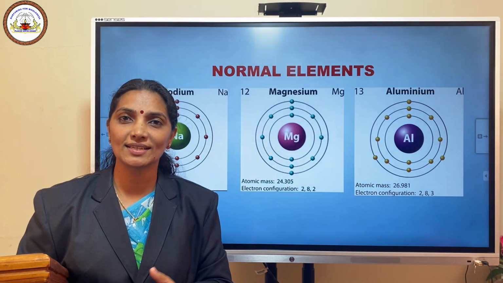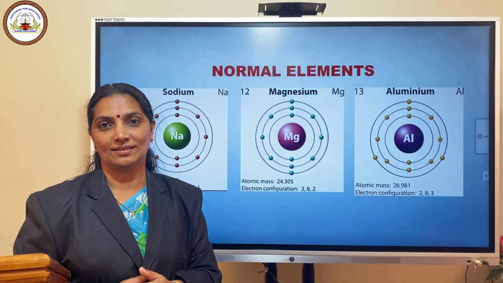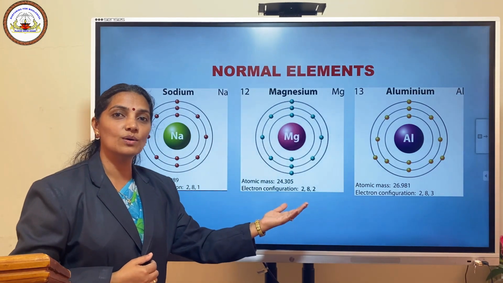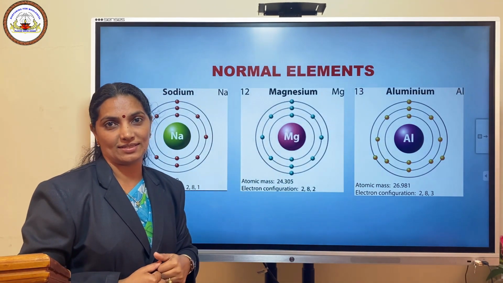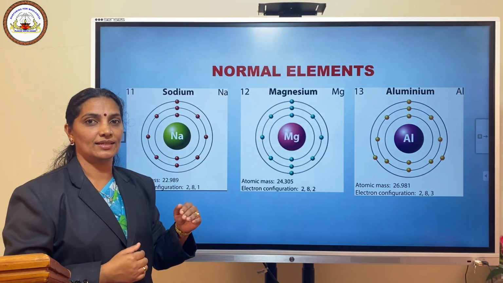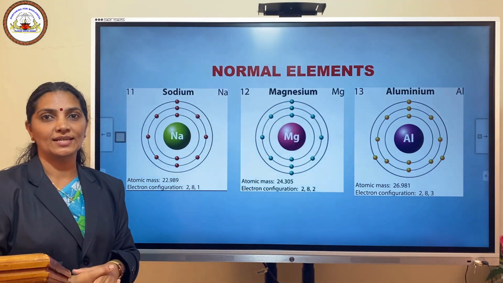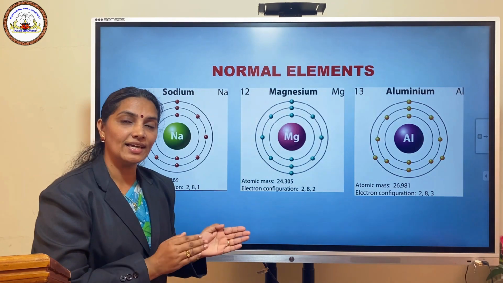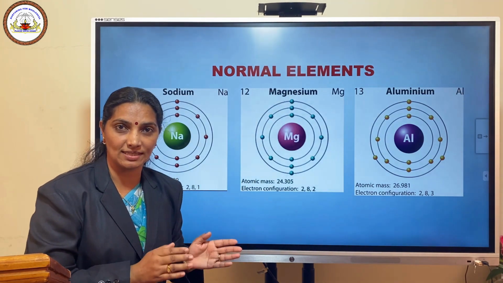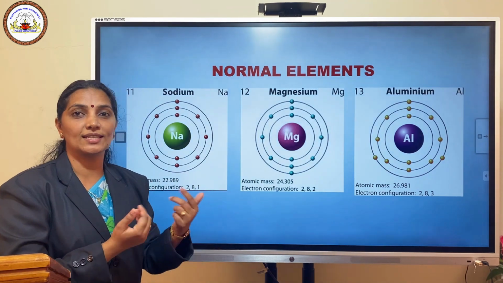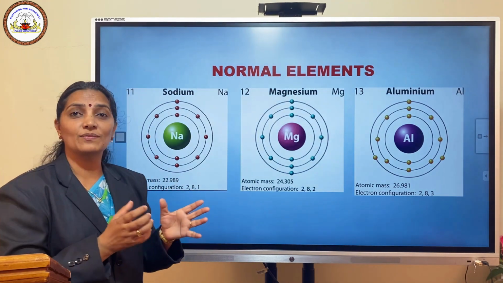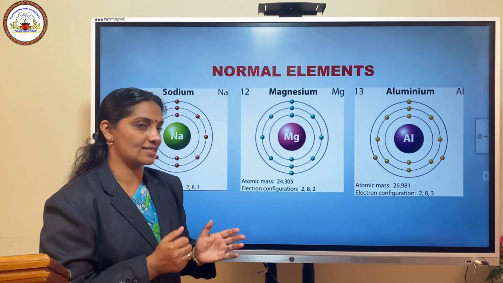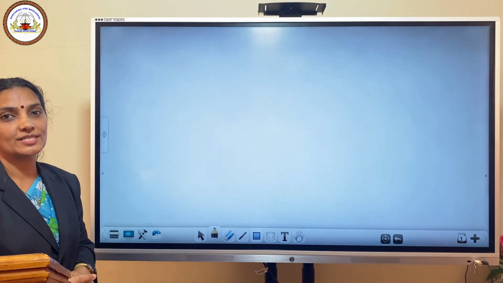How can they attain 8 electrons in their outer shell? That can be done by giving electrons or by gaining electrons. In some cases, the elements can share their valence electrons. So, the elements having less than 8 electrons can attain stability by giving electrons, gaining electrons or sharing valence electrons. Let us consider some examples. We can start from sodium.